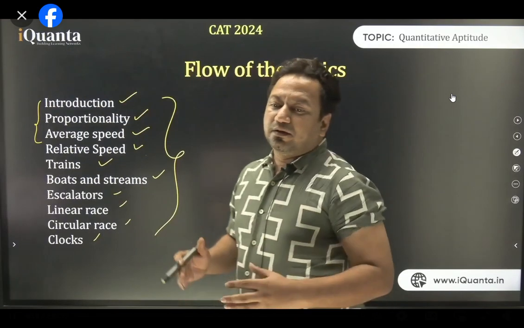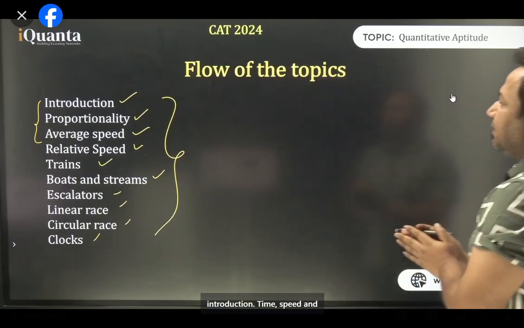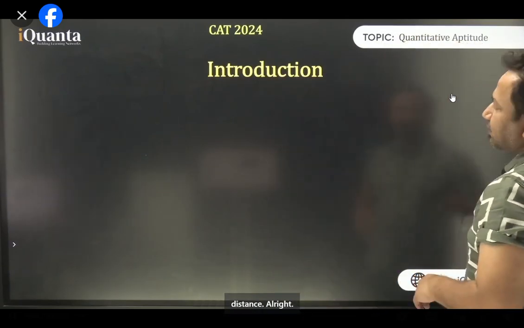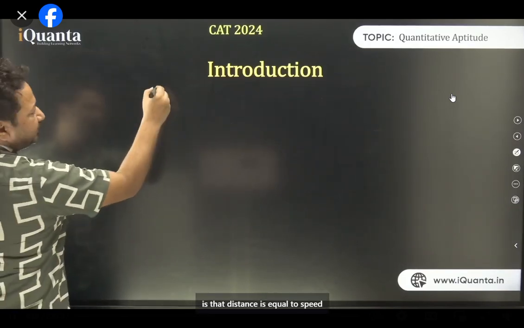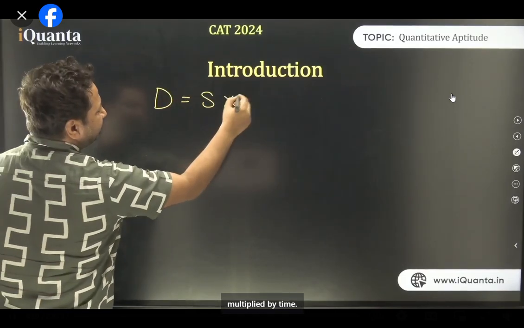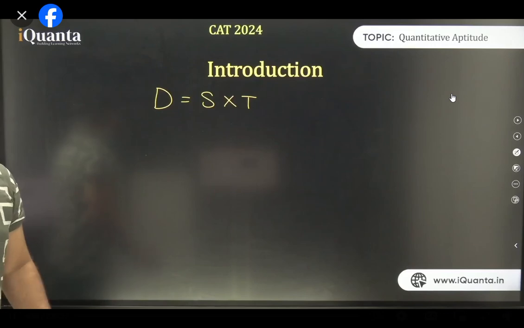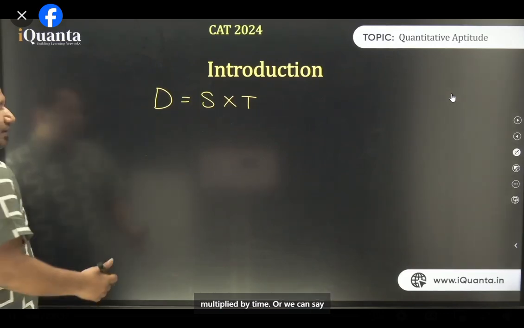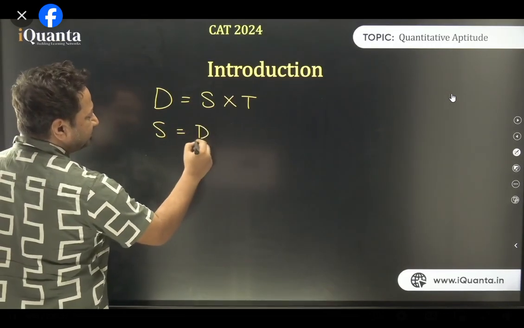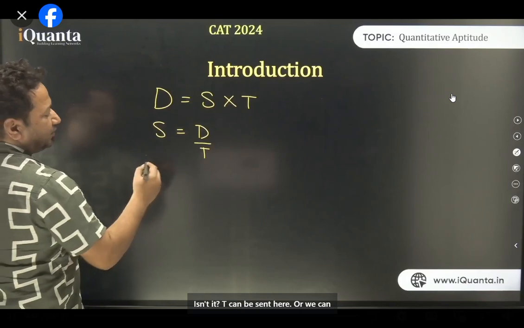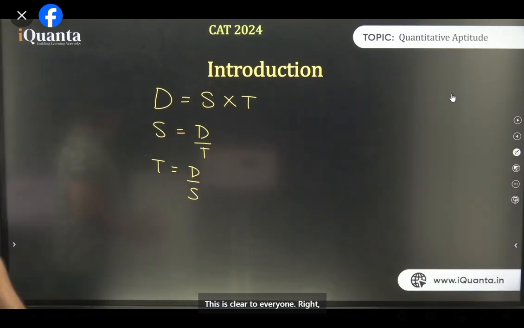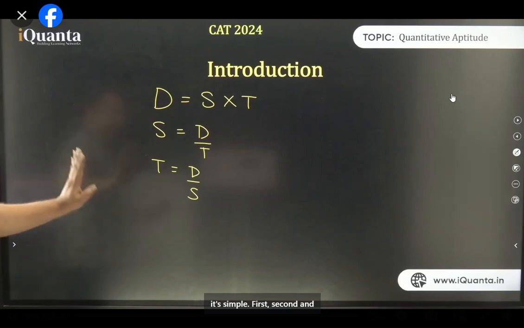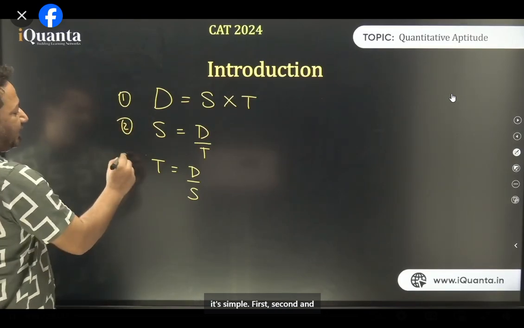Okay? Let's start with the introduction. Time, speed, and distance. All right. See, the main formula is that distance is equal to speed multiplied by time. Or we can say speed is equal to distance upon time. Or we can say time is equal to distance upon speed. This is clear to everyone? Right? It's simple. First, second, and third.